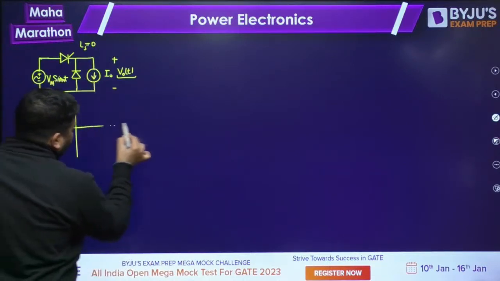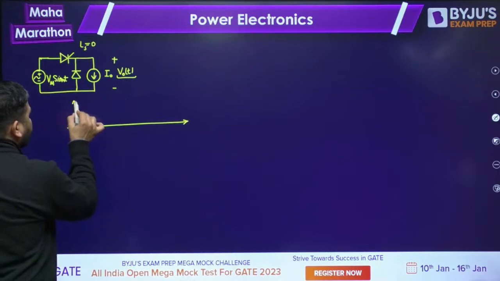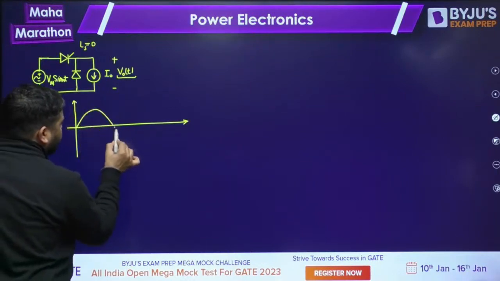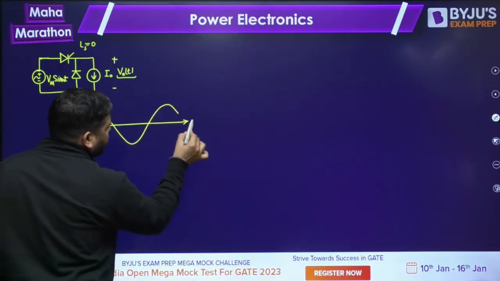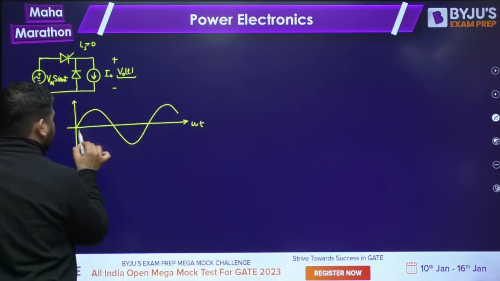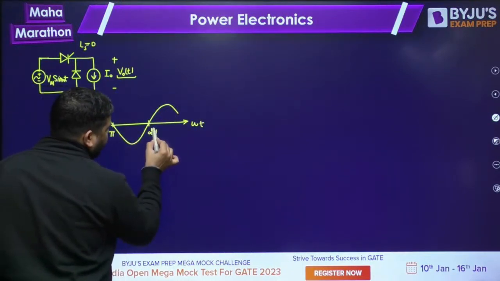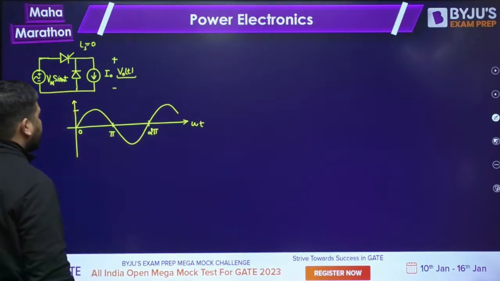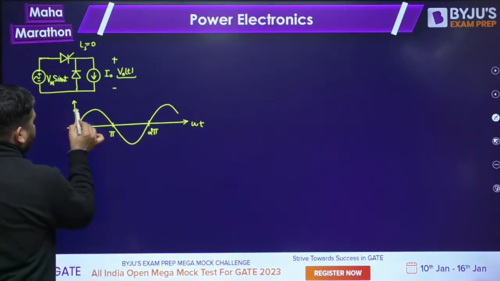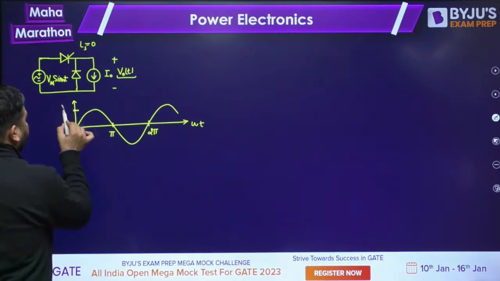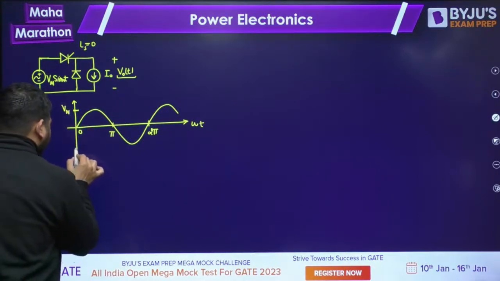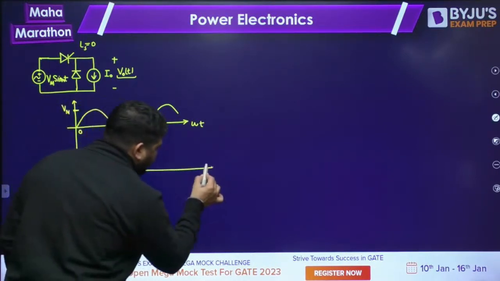Now let's analyze it. First, we are going to plot the wave shape. This is my supply voltage against omega t. This is 0, this is pi, this is 2 pi. And let's take the peak value as Vm.